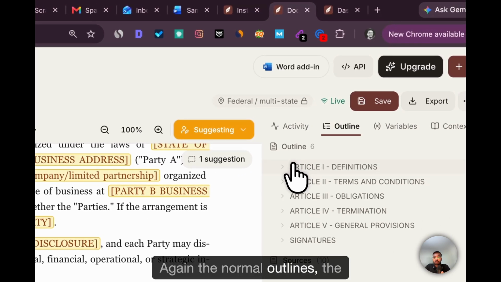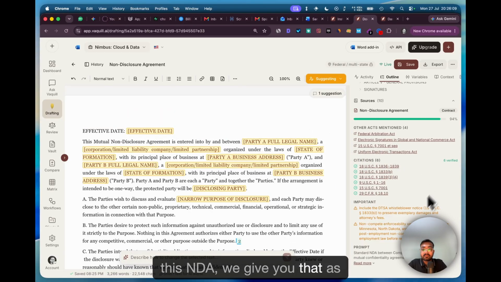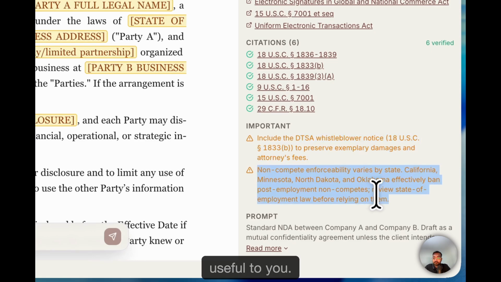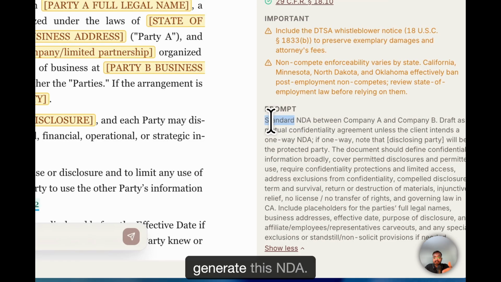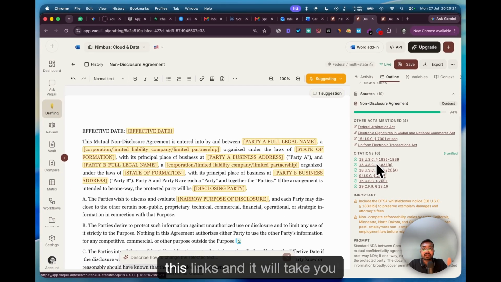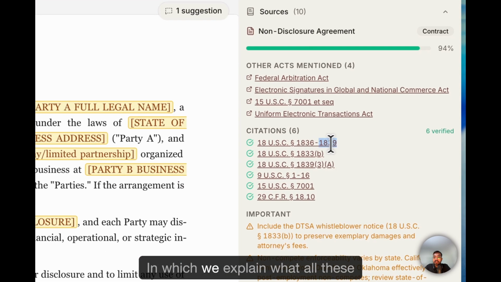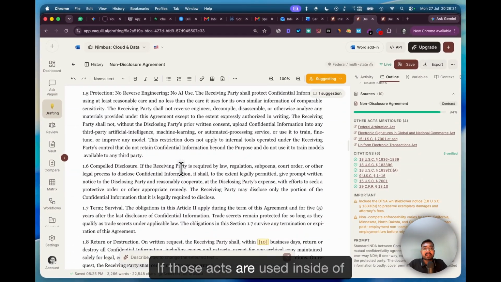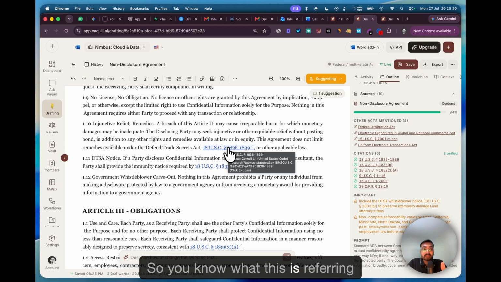Again, there are the normal outlines, and the sources which got used to draft this NDA, we give you that as well. We also give you the prompt which you used to generate this NDA. For citations, just click on these links and it will take you to the respective page in which we explain what these sections or acts are. If those acts are used inside the draft, they will be highlighted in blue, so you know what this is referring to.